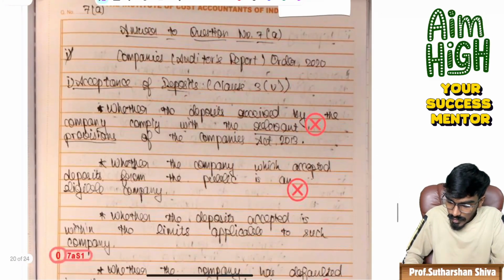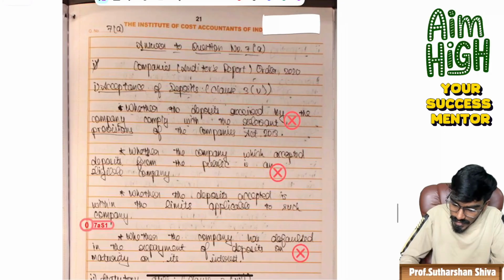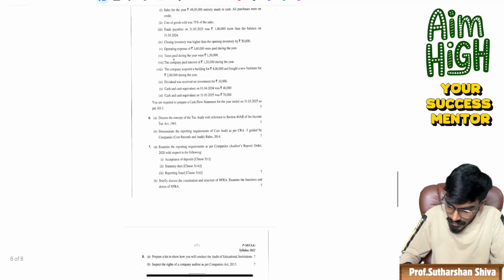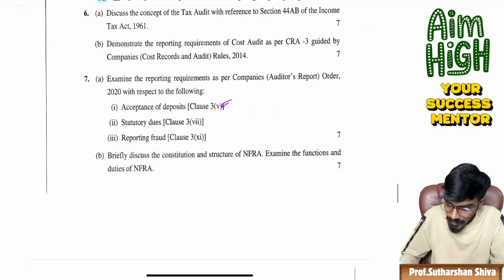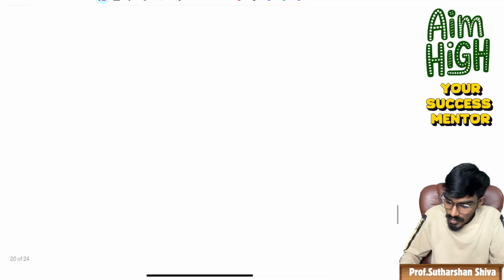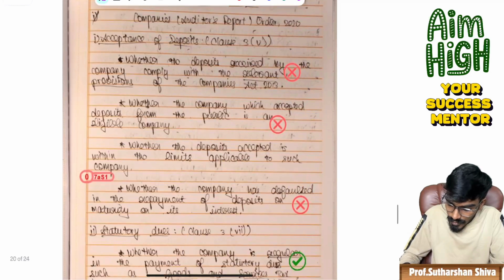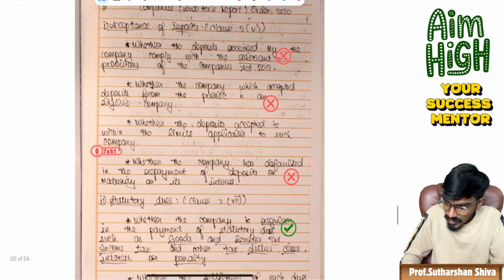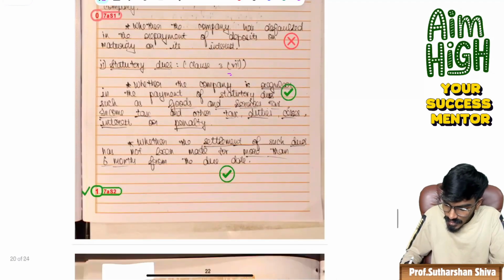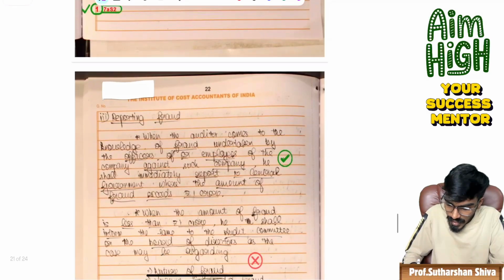Okay. Now come to 7A. I guess 7A should be our last question. In 7A, they have tested acceptance of deposit, statutory errors, and reporting from CARO. The student has studied CARO. Some points, whatever clause 5, clause 7, statutory dues points are correct, so they gave 1 mark.